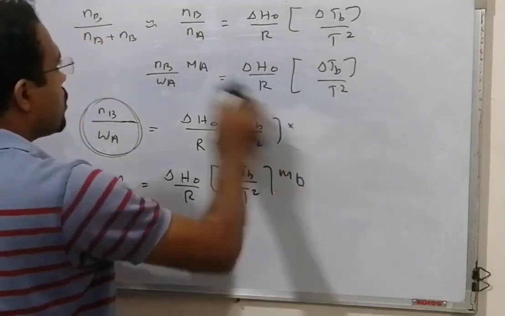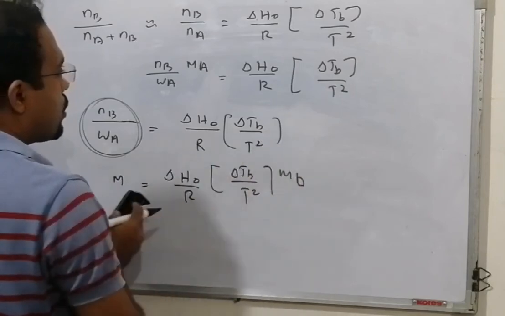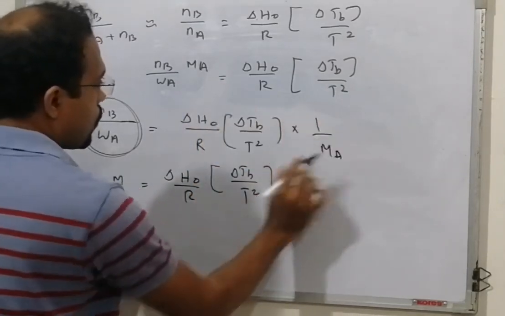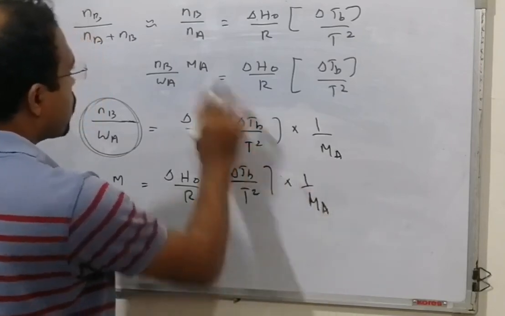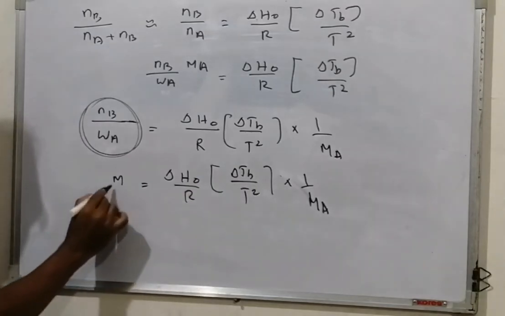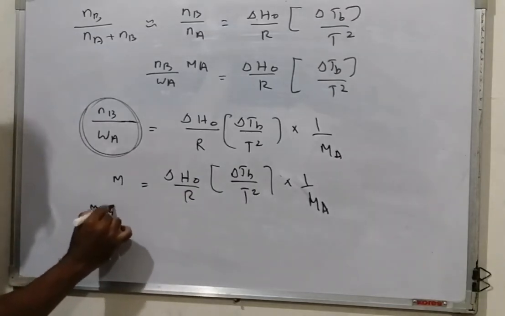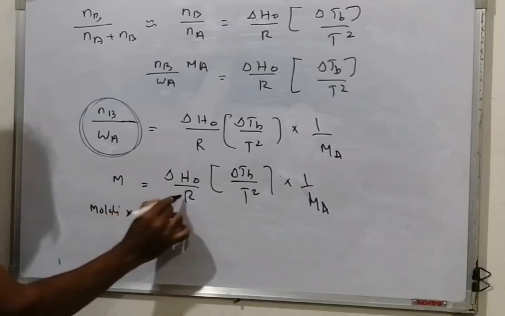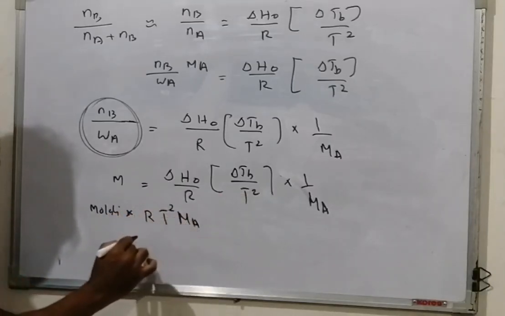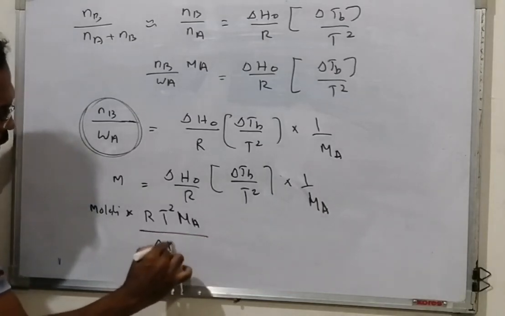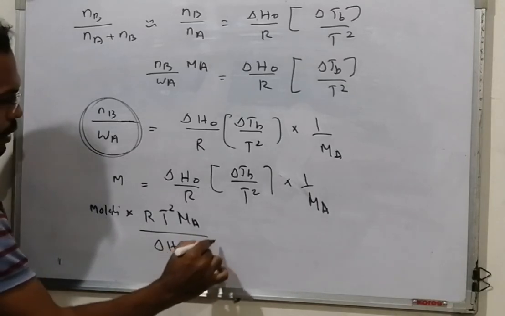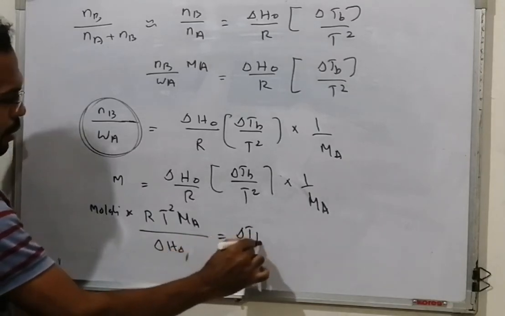Now you bring all this over. This MA will be here as 1 by MA, because it is upstairs, therefore it goes downstairs. Keep delta Tb here. Therefore, molality m into R T square MA divided by delta H0 is equal to delta Tb.